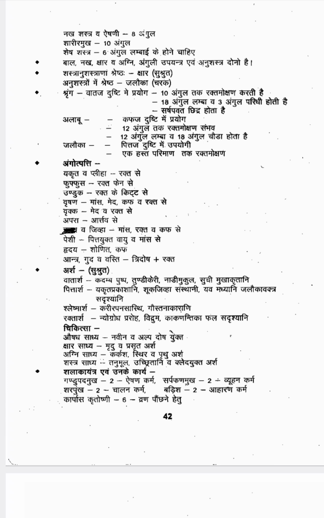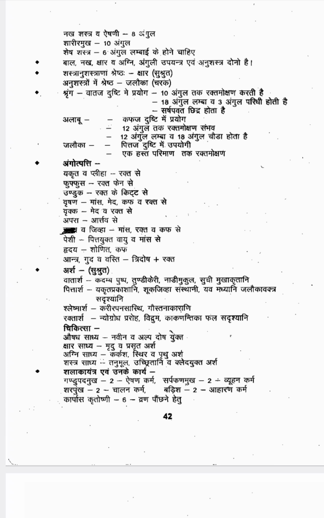Shuka Jihva Samsthani, it will look like a Shuka Jihva. Then Yava Madhyani, Jaloga Vakra Sadrishyani. Yava, barley, the middle portion of the barley, in that way the Ashras is there. Then Jaloga Vakra Sadrishyani, the mouth of the Jaloga. If you get Ashras in that shape, that is called Pittaja Ashras.